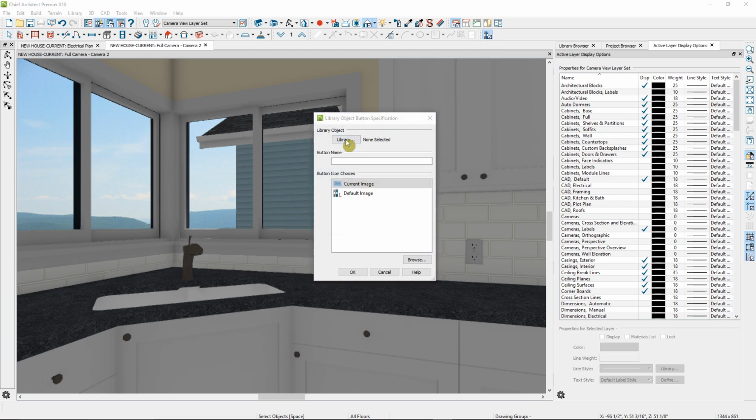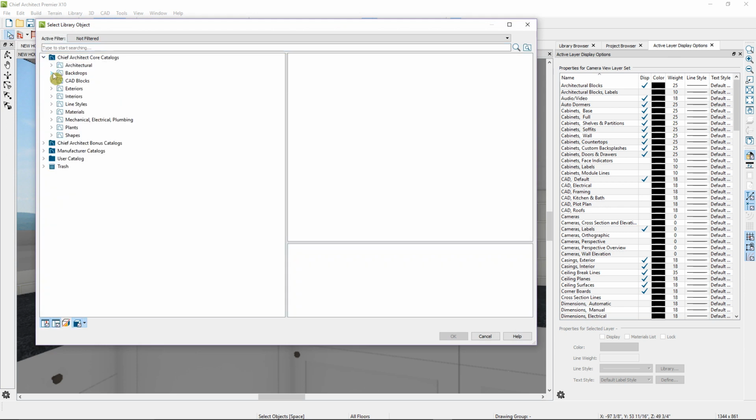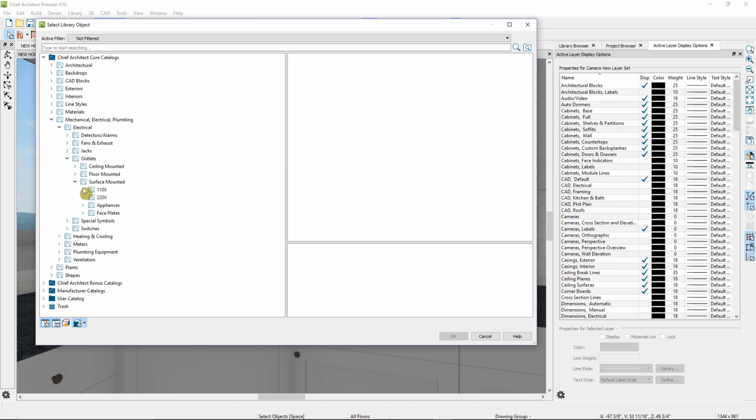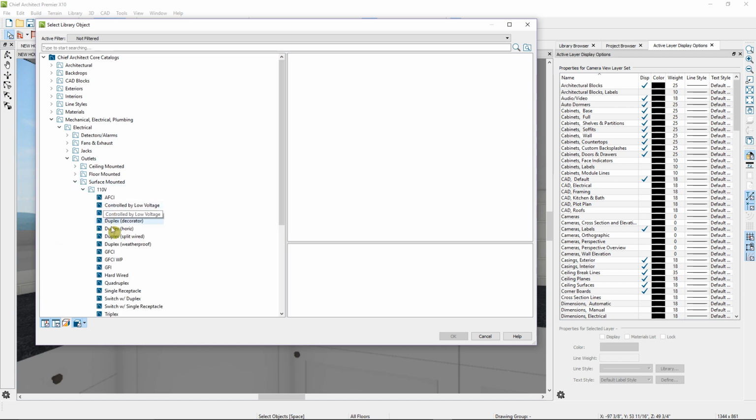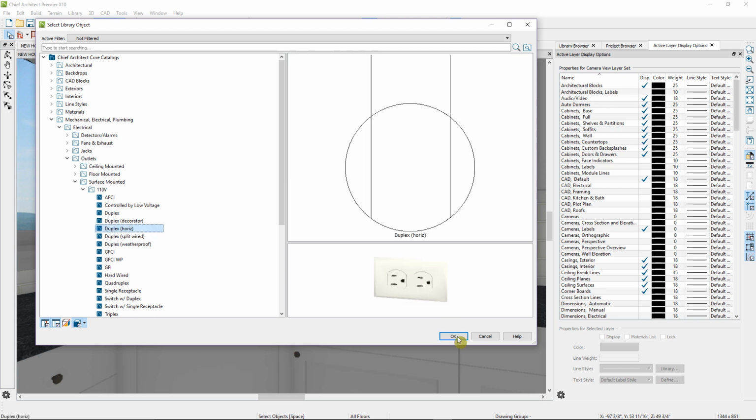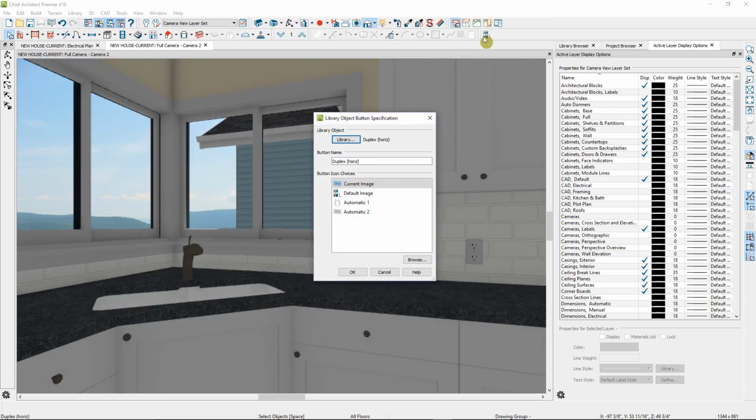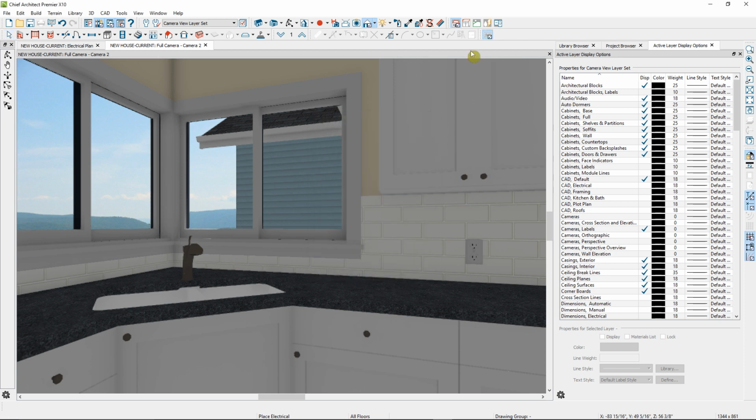Here I can go to the library, into my core catalogs, under the Electrical and Mechanical and the Electrical subfolders. I'll go to Outlets and Surface Mounted. Here I'll go to the 110 folder and I can find my duplex horizontal. I'll go ahead and click OK, and for the tool button icon I have a selection. I'll select Automatic Number 2, which is a 3D view of the horizontal outlet, and then I'll click OK. Now when I select that tool, I can click here to place a horizontal outlet.